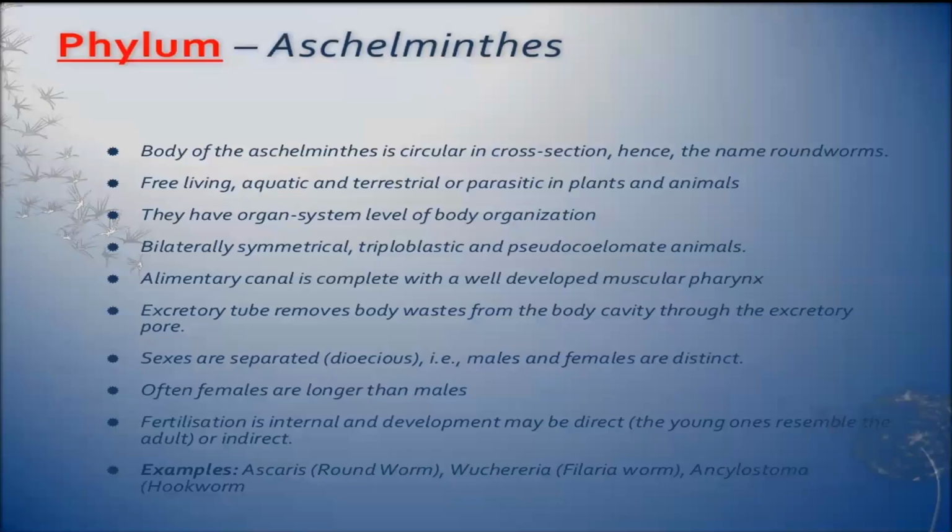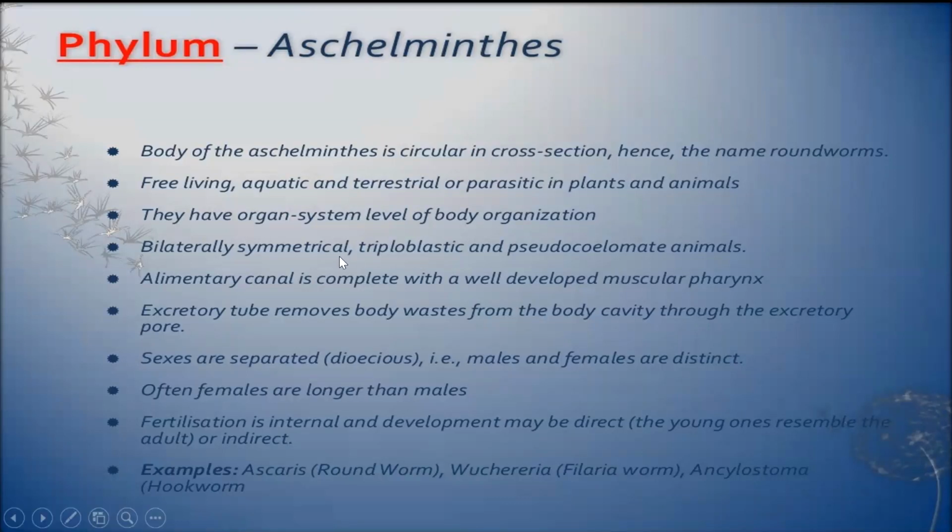Now, phylum number 5, Aschelminthes. Again, children, helminthes means worm, and Aschelminthes means when you take a cross section of these organisms, it is round, so they are commonly known as roundworms. They are free living, aquatic, terrestrial, or parasitic in plants and animals both. They have organ system level of organization, bilaterally symmetrical, triploblastic, and pseudocoelomate.